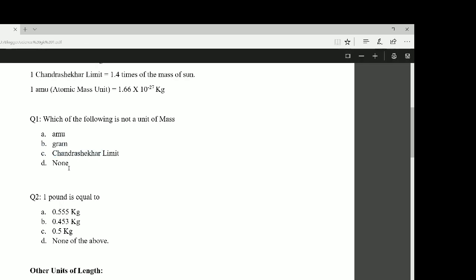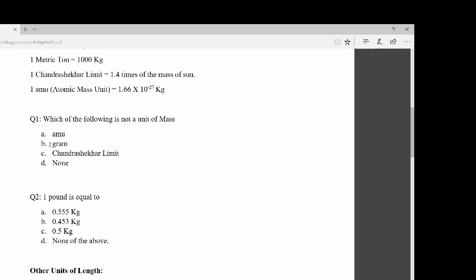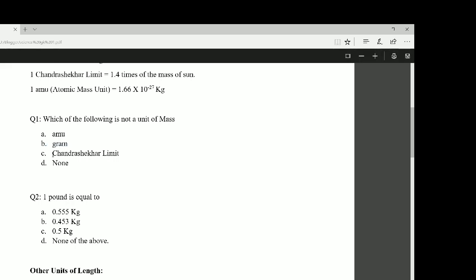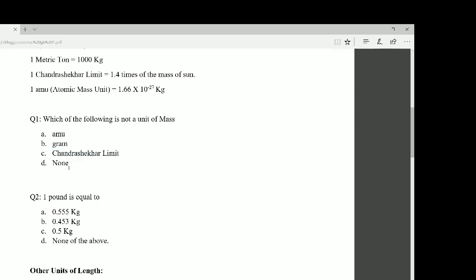And option D is none. As we have discussed above, AMU is a unit of mass, gram is also a unit of mass, and Chandrasekhar limit is also a unit of mass. So here the answer will be option D, none.